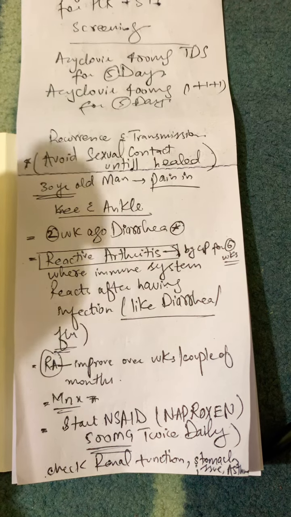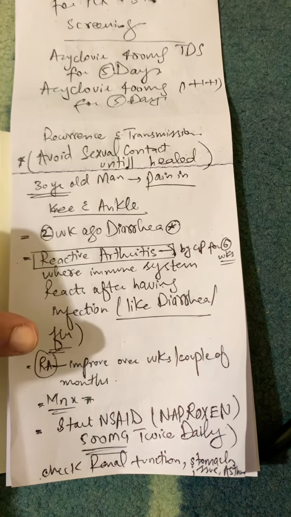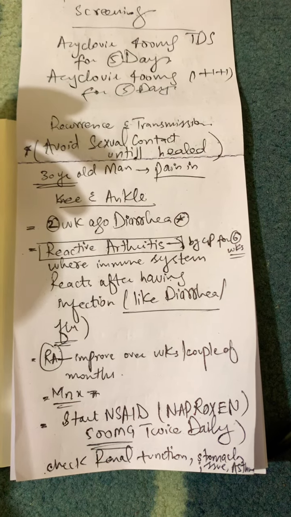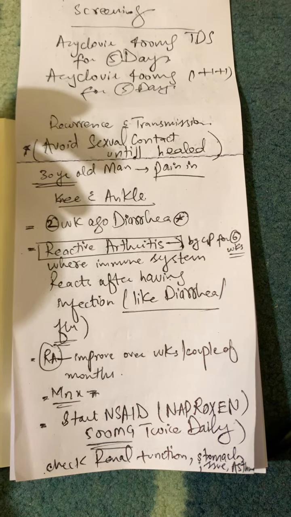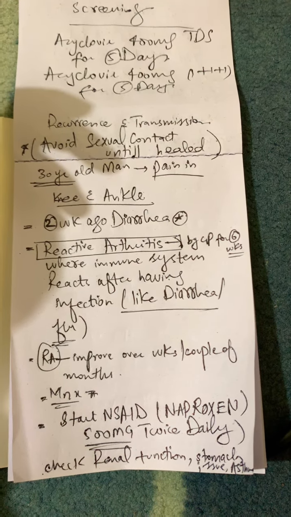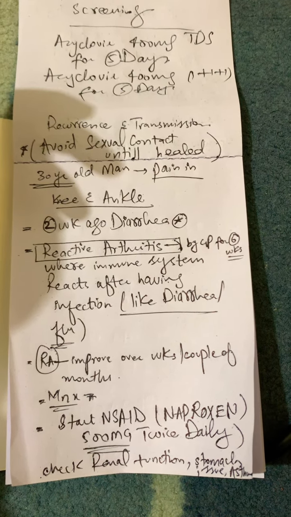So the immune system reacts after having an infection like diarrhea or flu, and actually reactive arthritis improves over a couple of weeks or months. And the management for reactive arthritis is naproxen, which is given 500 mg BD, twice daily.